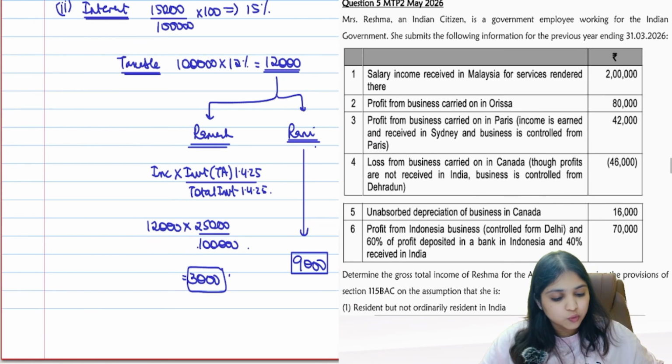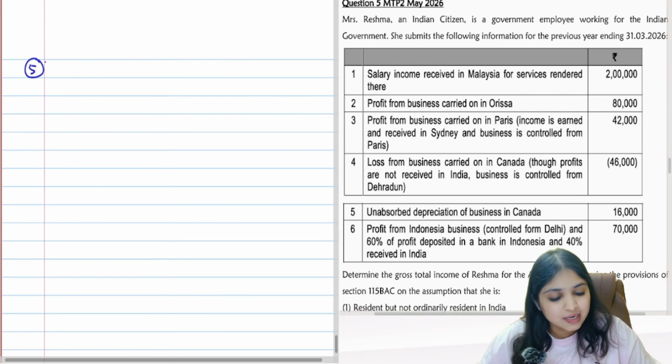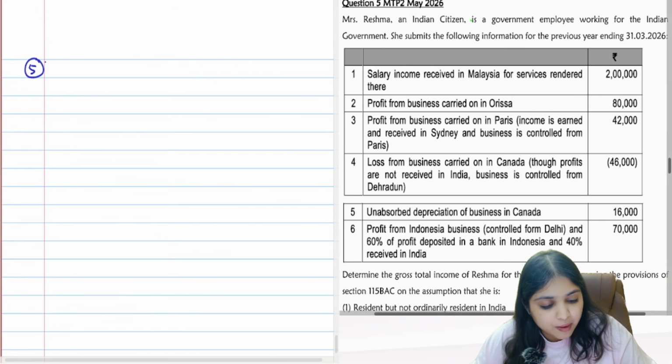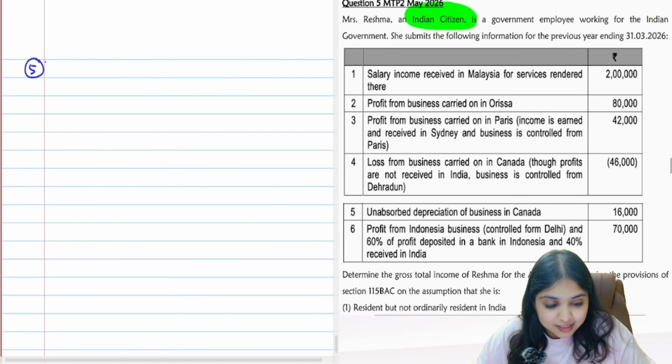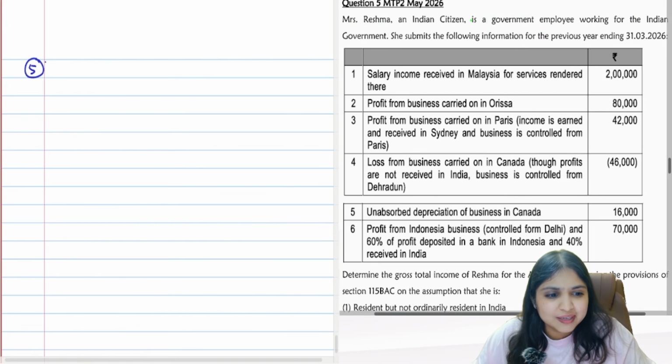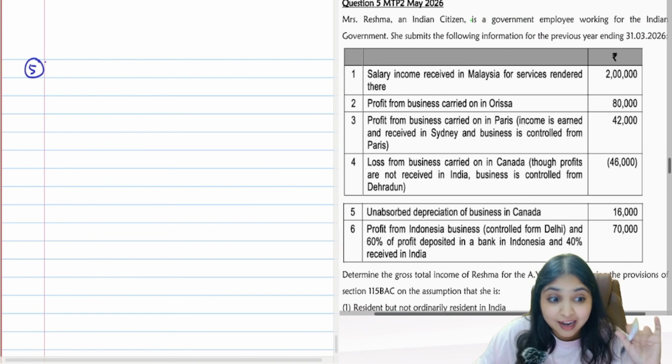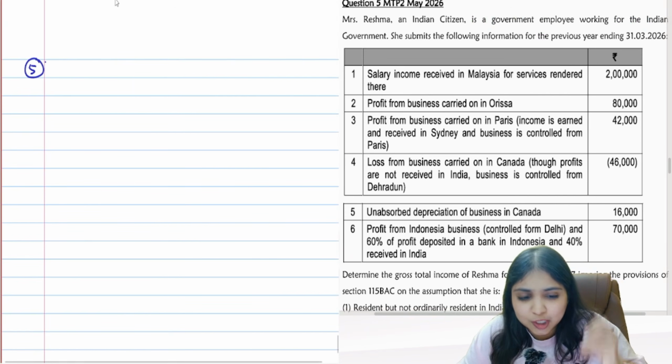Come on, come to question number 5 now. Question number 5 says, Mrs. Reshma, an Indian citizen, is a government employee working for the Indian government. Does something come to your mind? Indian citizen, government employee, working for the Indian government. I'll tell you what is coming to my mind.